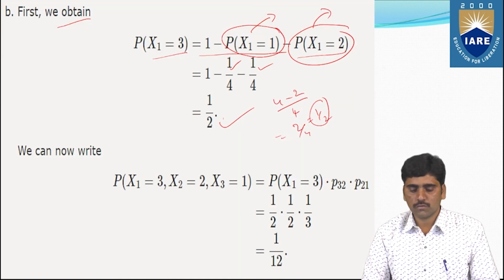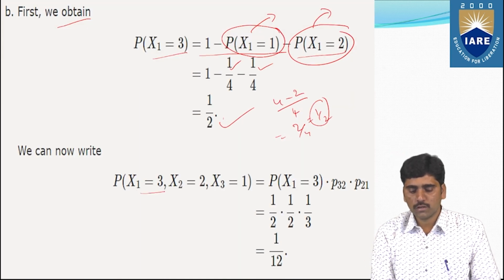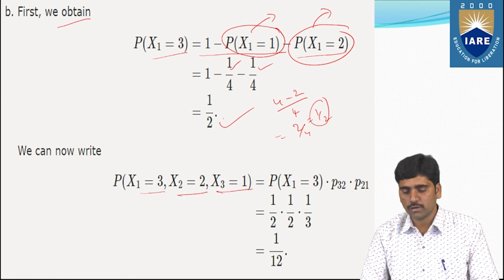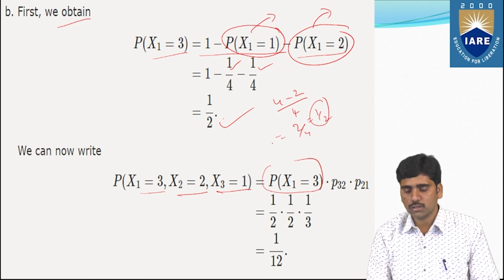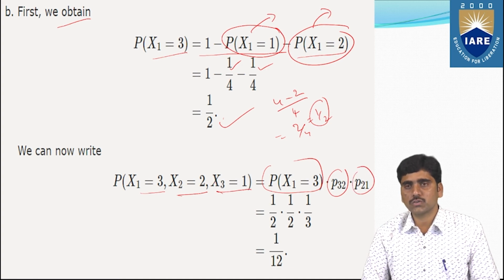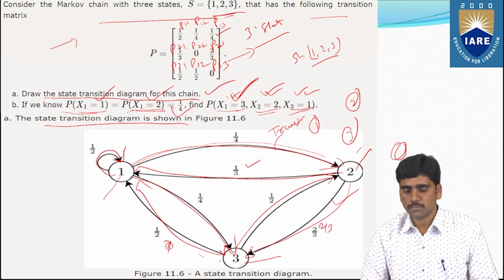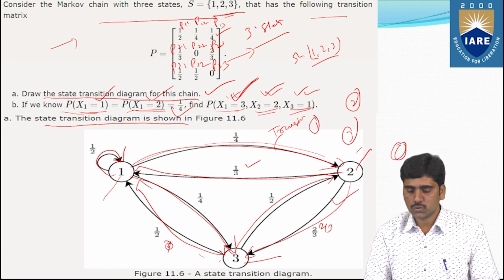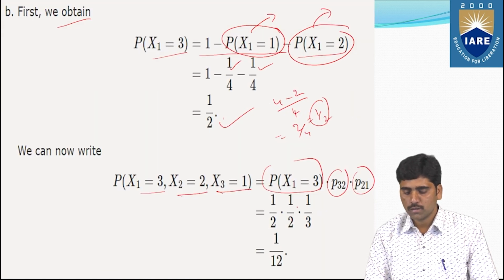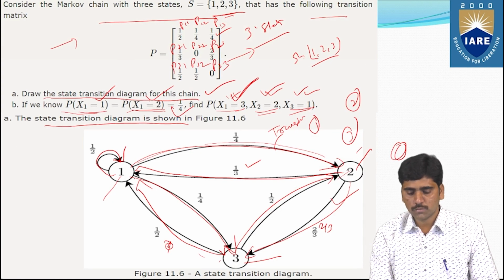After that, what we need to do? P of x1 equals 3, x2 equals 2, x3 equals 1. So P of x1 equals 3 we already have, and then P of 3 to 2, P of 2 to 1. So x2 equals 2 means at the state of x2, 2 to 2 means 0, and 2 to 3 is nothing but 1 by 2. Similarly 2 to 1 is nothing but 1 by 3.